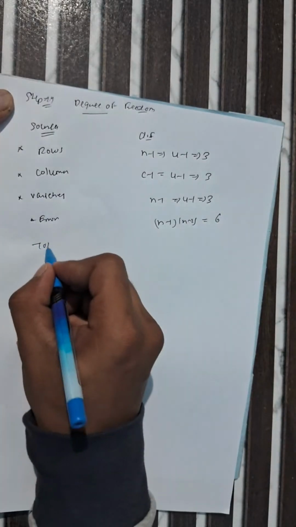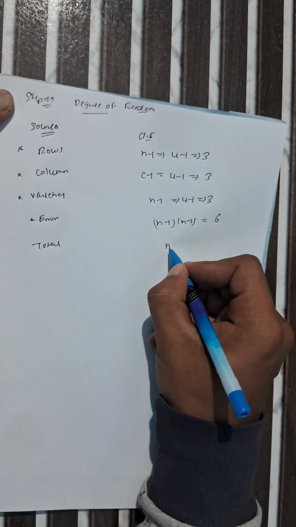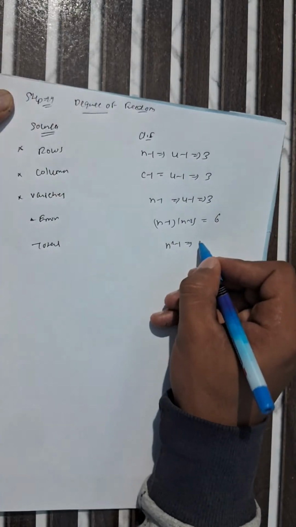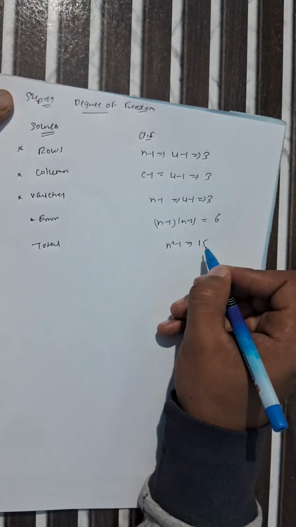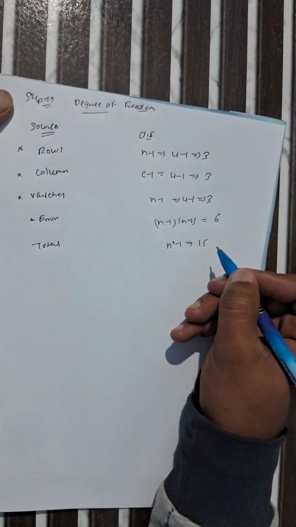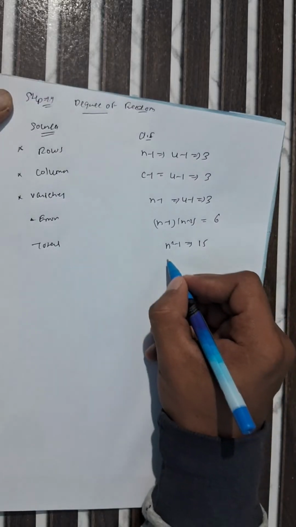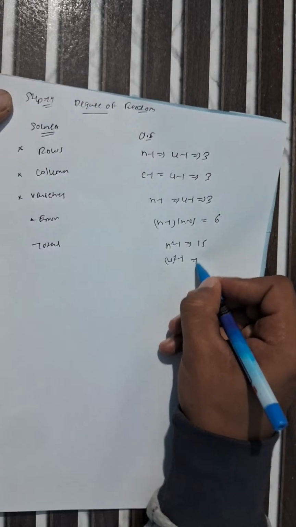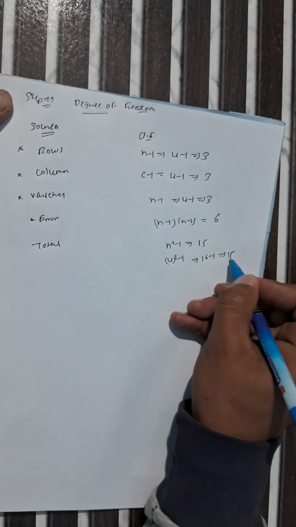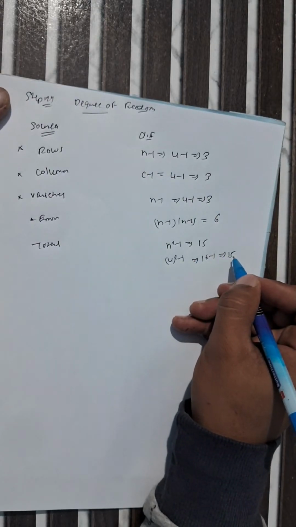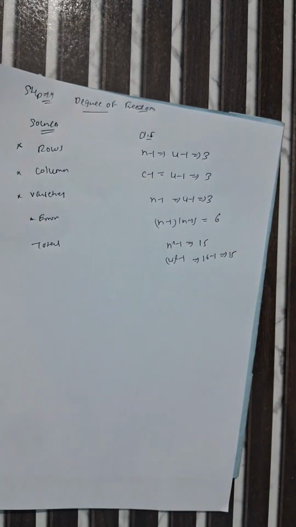And what is the total? It means n square minus 1, where n is 4, so 4 square minus 1 equals 16 minus 1 equals 15. This is the total degree of freedom. So now our step 5 is where we are calculating mean square and F test.